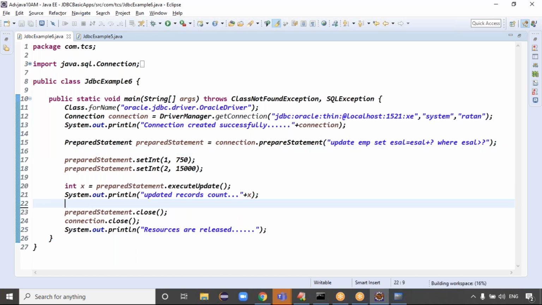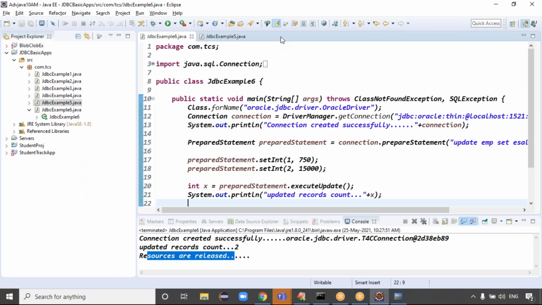Now, we can perform all the operations using a prepared statement, right? Yeah, we can do it, it's not a problem. But creation of a table is done only once, which is not required. Dropping the table is also only once, which is not required. But an update query you may want to execute multiple times, and delete also multiple times. That depends on the requirement. You have to check once.